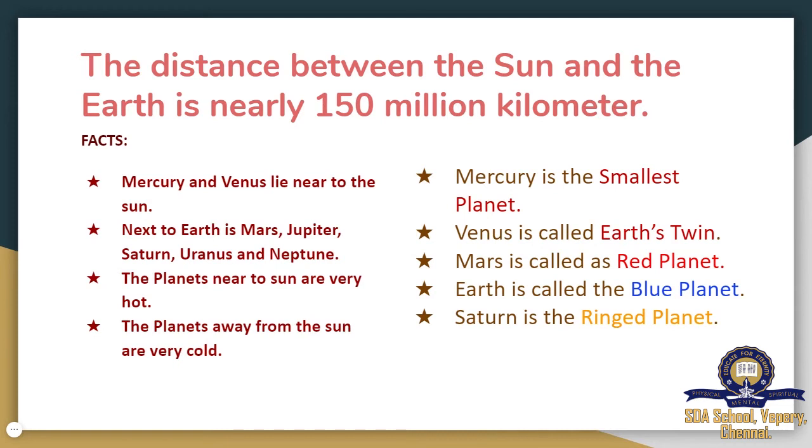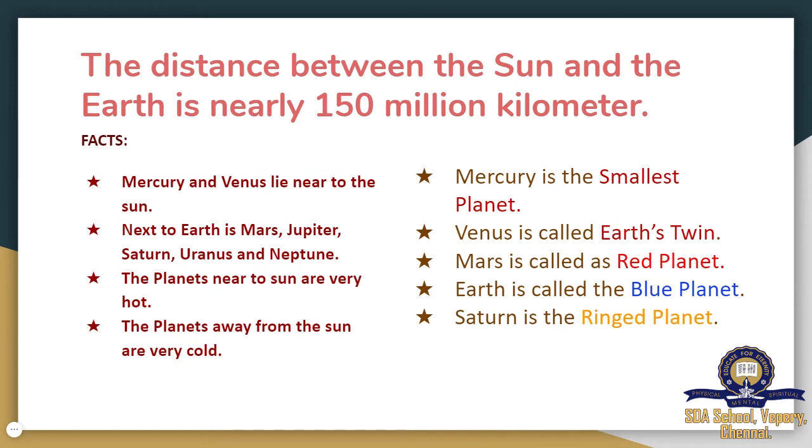One more time we will revise this. The distance between the sun and the earth is nearly 150 million kilometers. Mercury and Venus lie near the sun. Next to the earth are Mars, Jupiter, Saturn, Uranus and Neptune. The planets near the sun are very hot. The planets away from the sun are very cold.